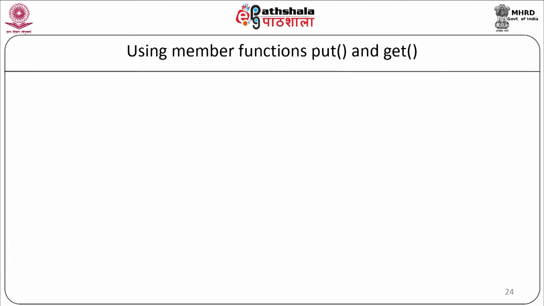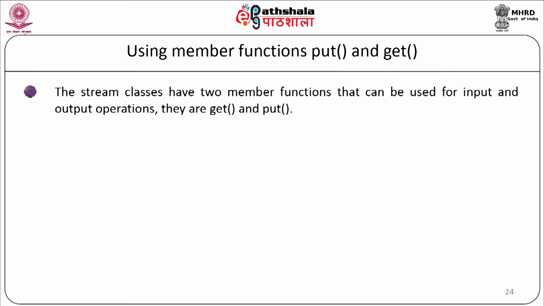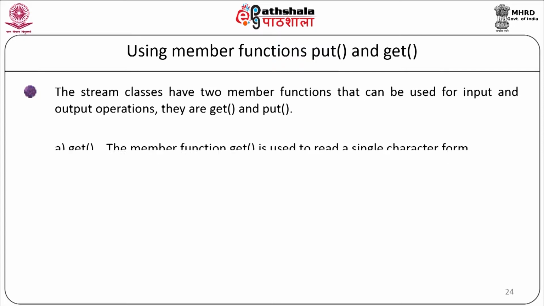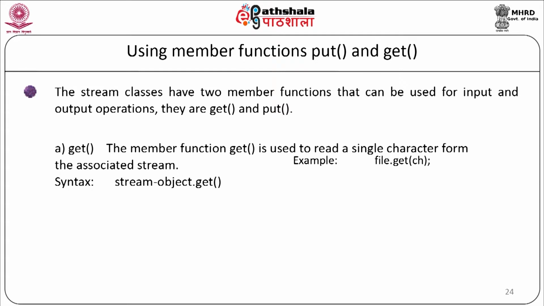Now, let us see how we can do it using member functions get and put. The stream classes have two member functions that can be used for input and output operations. They are get and put. The member function get is used to read a single character from the associated stream. The syntax is stream object dot get. Example, file.get(ch).